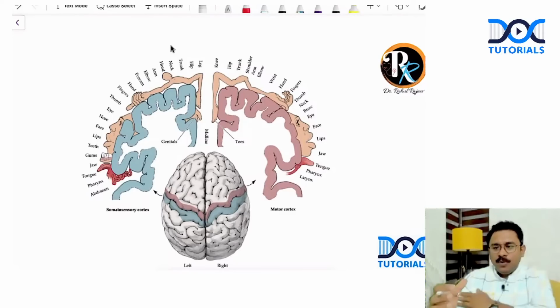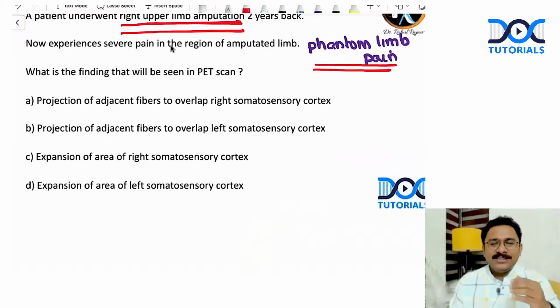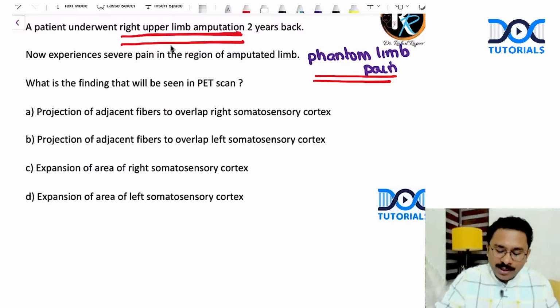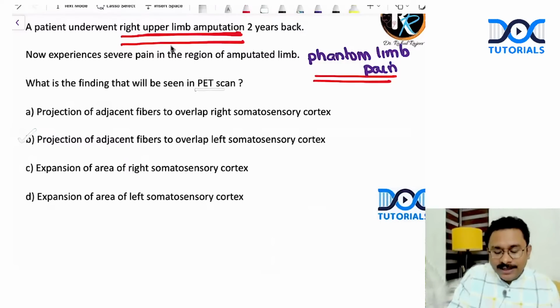Now, if this is amputated, that area is not of much use now. As time goes by, it's a vacant area, no function, so what will happen? You will definitely have some sort of a projection from the adjacent fibers to overlap the somatosensory cortex, because something that is left vacant is always open for intruders, right? So right upper limb amputation means it is related to left somatosensory cortex. So the adjacent fibers will actually project into the left somatosensory cortex, and that is the finding that you're going to see in the imaging.